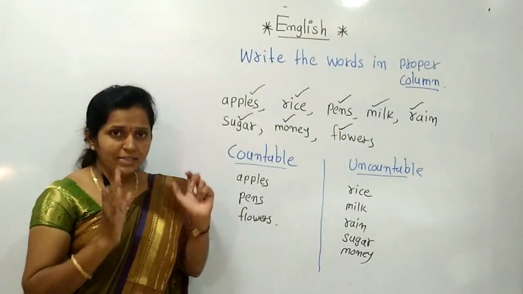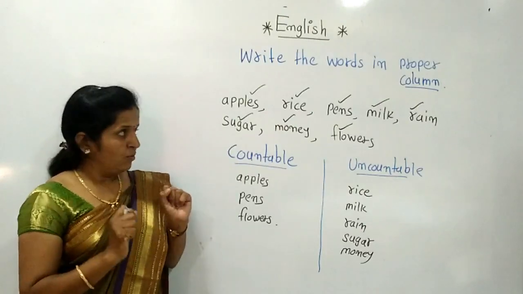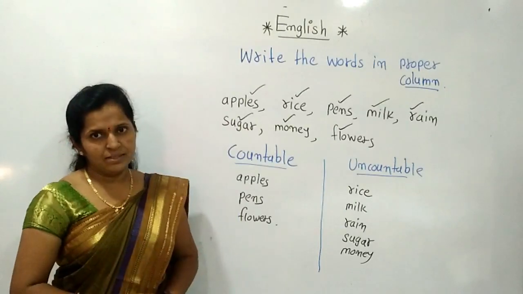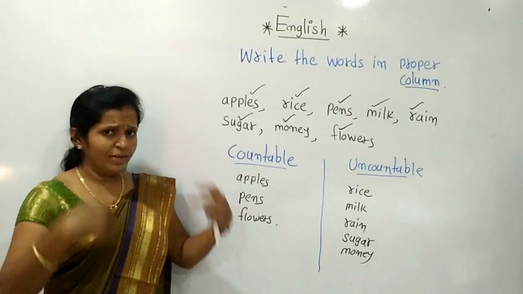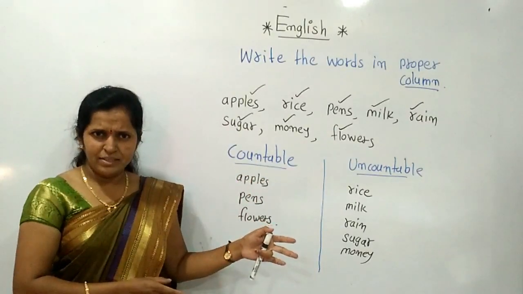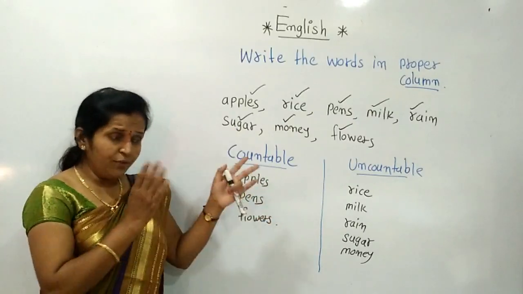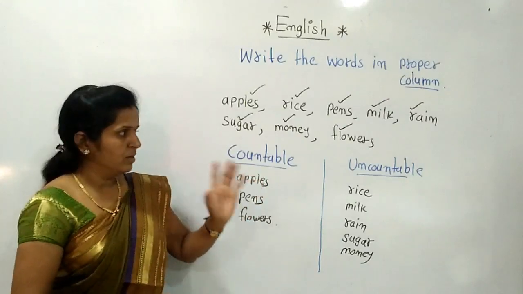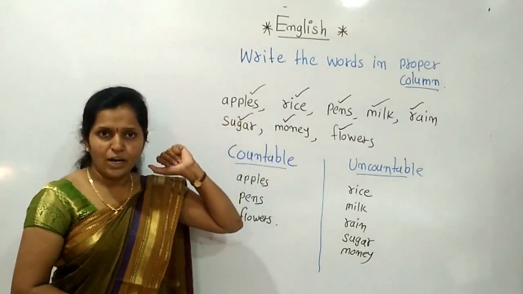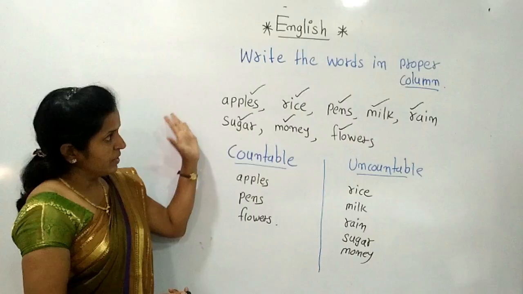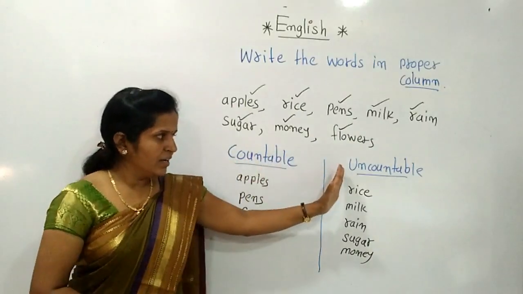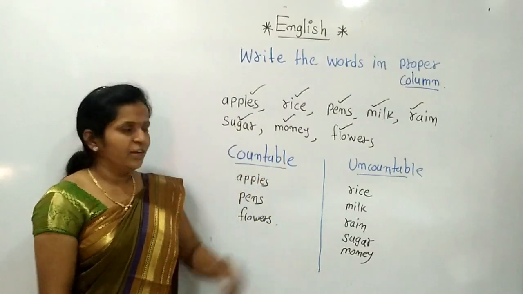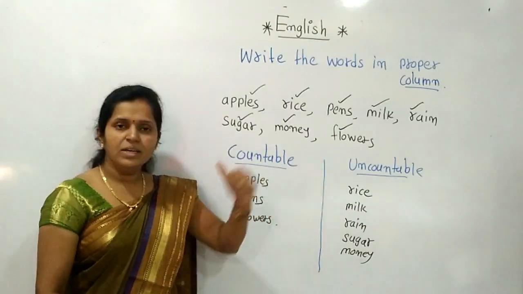Flowers, F-L-O-W-E-R-S, is also over. Don't forget one thing: whenever a word comes in front of you, use that word in a sentence and ask yourself, does it have a meaning? If it has a meaning, it's countable. If it has no meaning with a number, that is uncountable. So whenever we have to sort out countable and uncountable, keep the word in a sentence and identify: is it countable or uncountable?